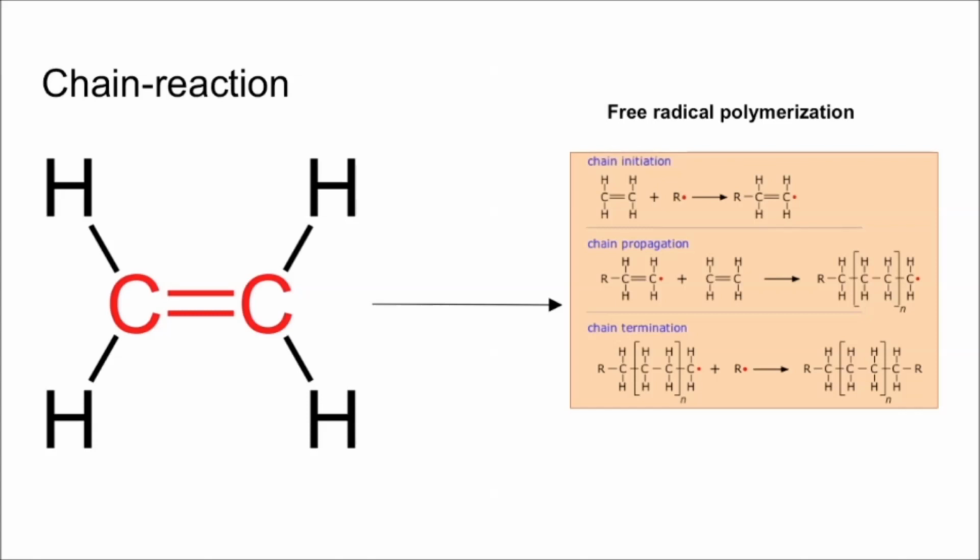The unpaired electron naturally seeks another and finds a convenient target in the double bond between the carbon atoms in the ethylene molecule. Taking an electron from the carbon bond, the initiator fragment bonds itself to one of the monomer's carbon atoms. The initiation reaction creates another free radical associated with the ethylene molecule's other carbon atom, and so ethylene monomers begin attaching themselves in the chain, creating new radicals each time and lengthening the chain. This stage is called propagation.